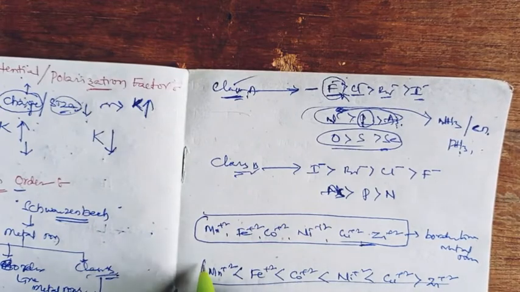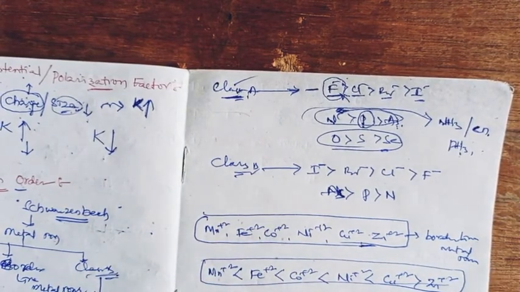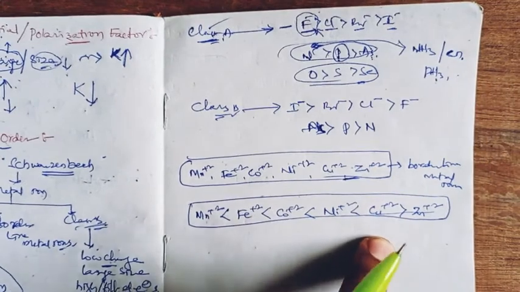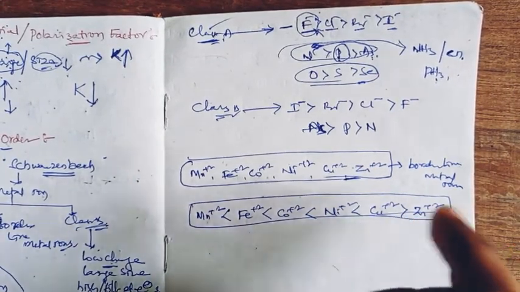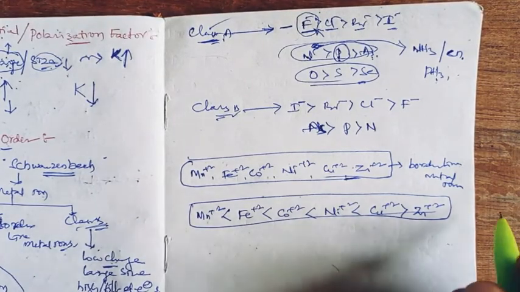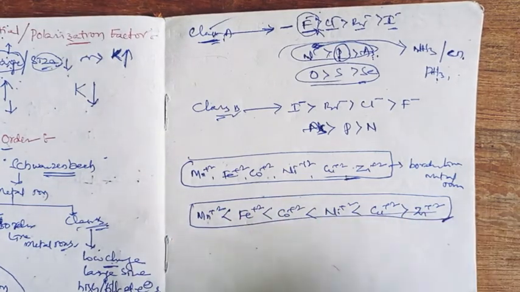This is the order proposed by Irving and Williams, right? From manganese plus 2 to copper plus 2 there is an increase in stability constant, and from copper to zinc there is a decrease in stability constant, which is popular as the Irving-Williams order, right?